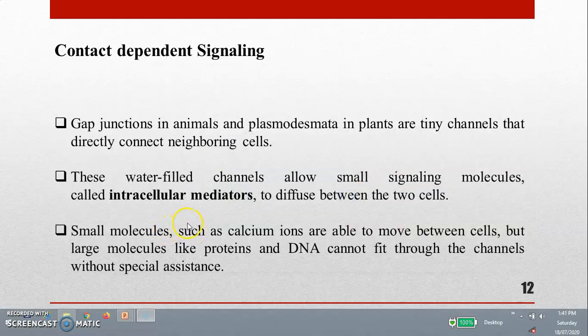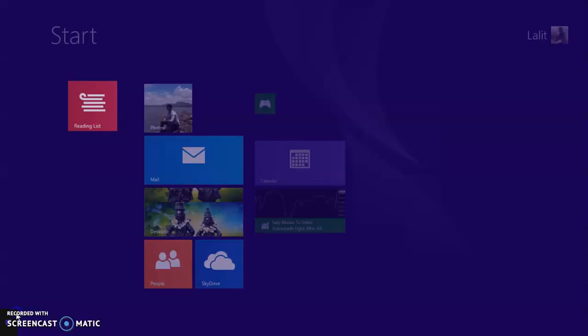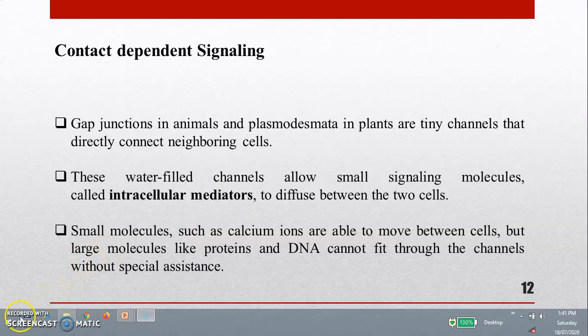After it, we have seen the fourth one, contact-dependent signaling, in which gap junctions in animals and plasmodesmata in plants are tiny channels that directly connect neighboring cells to each other. These water-filled channels allow small signaling molecules, called intracellular mediators, to diffuse between the two cells. Small molecules such as calcium ions are able to move through the channels between the cells, but large molecules like proteins and DNA cannot fit through the channels without special assistance.